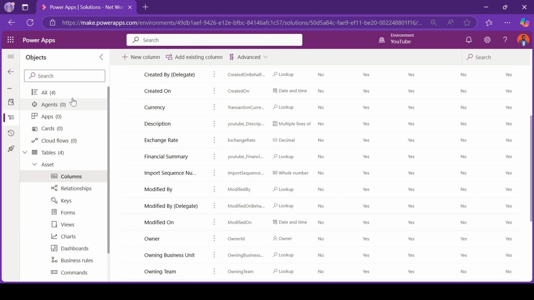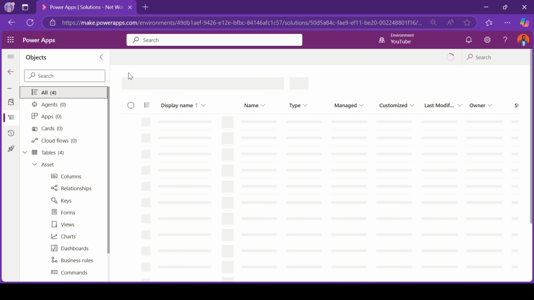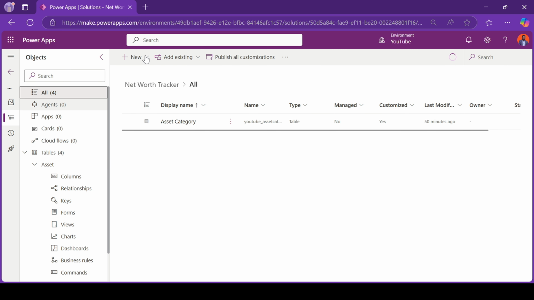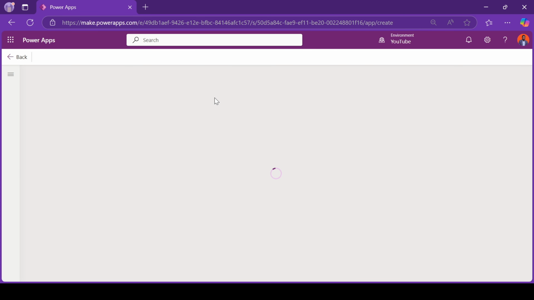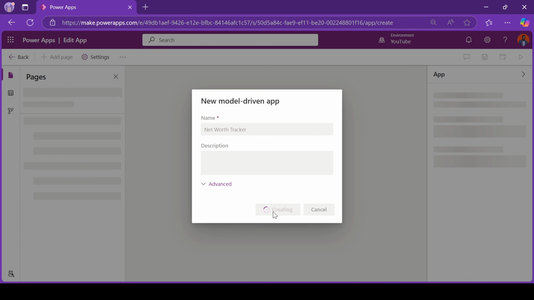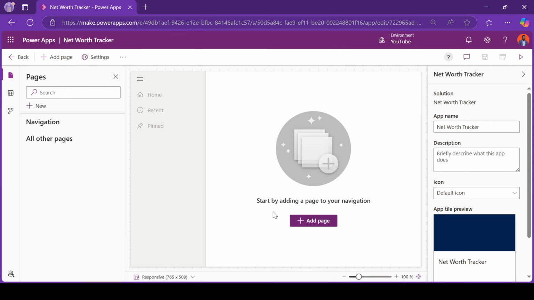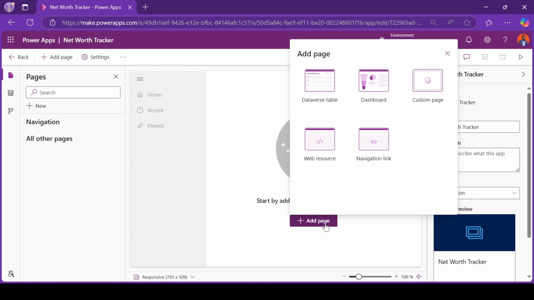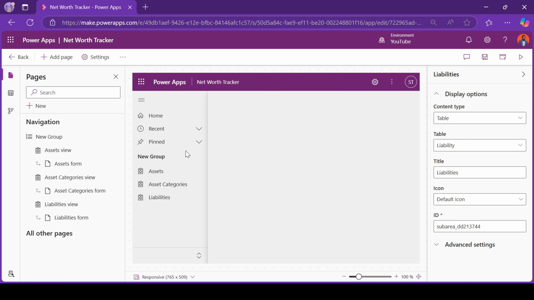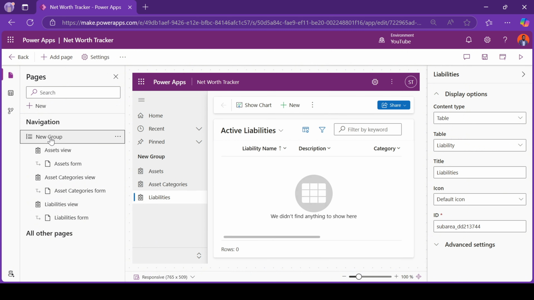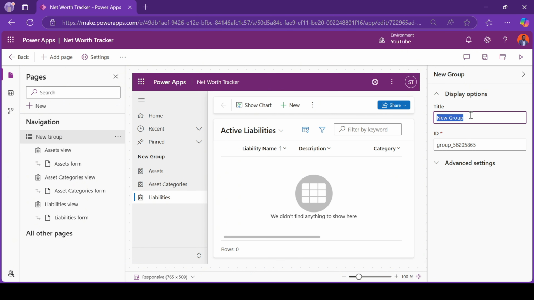To create the application, whilst we're still in the solution, let's go to All, New, model-driven app. In my application, I'll first of all add a page, which is the assets and liabilities. For this group, we can just give it a name of assets and liabilities.